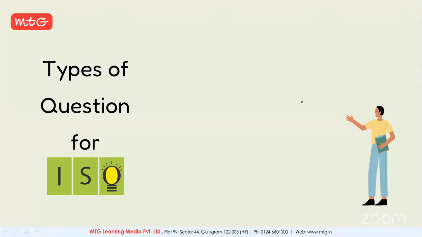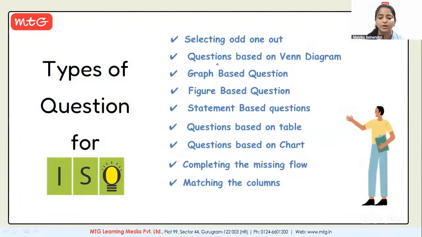Yes, okay. So there are different types of questions that would be asked for your exam. What types of questions are you getting for the exam? First one is select the odd one out. Next is questions based on the Venn diagram. Third is graph based questions. Then we have figure based questions, and statement based questions based on tables. Certain tables would be given and you have to answer them. Next are the questions based on charts.